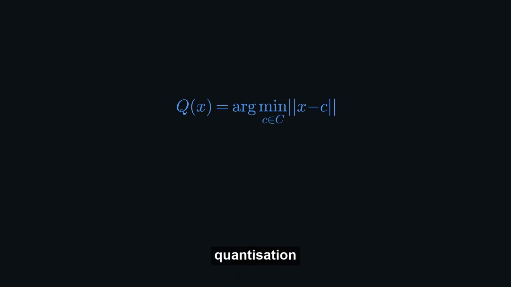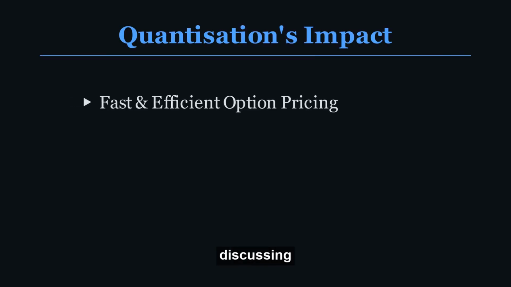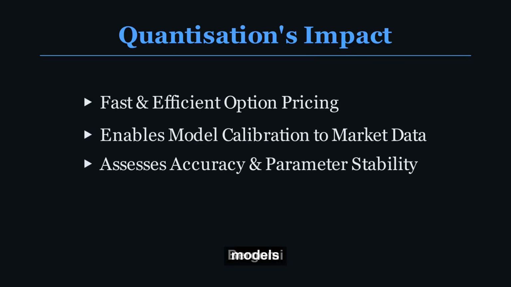More formally, vector quantization aims to find a finite set of centroids or codebook vectors that best represent a given set of data points. For any input vector $x$ from a continuous space, the quantization function $q(x)$ maps it to the closest centroid $c$ from the codebook $C$. This is often expressed as $q(x) = \arg\min_{c \in C} \|c - x\|$. By doing this, the infinite possibilities of a continuous process are reduced to a manageable, finite number of scenarios, making calculations tractable. The paper we're discussing applies vector quantization within these mixed Bergomi models.